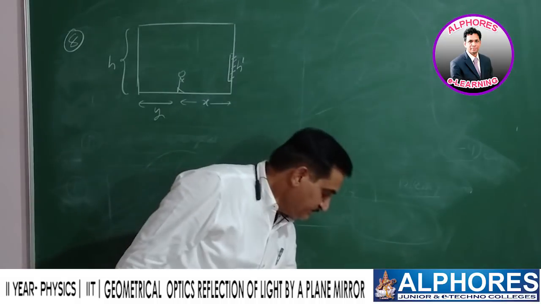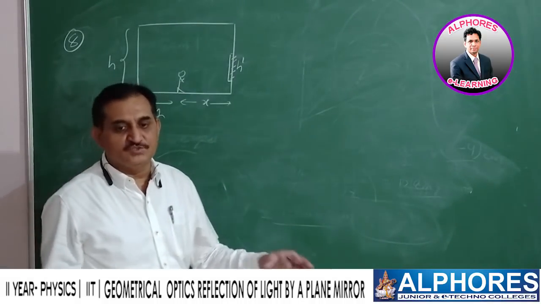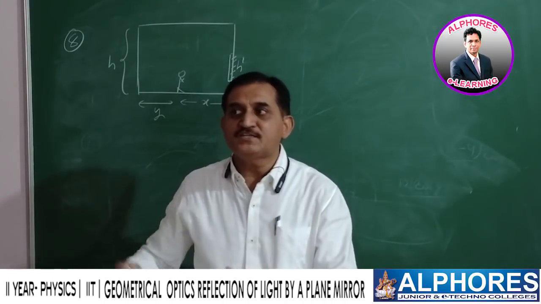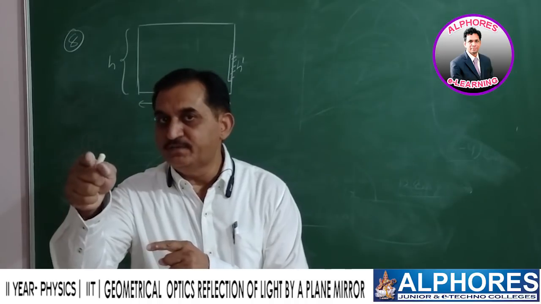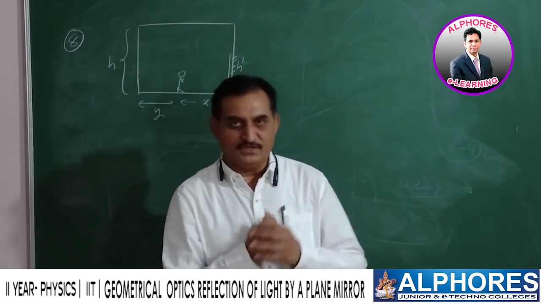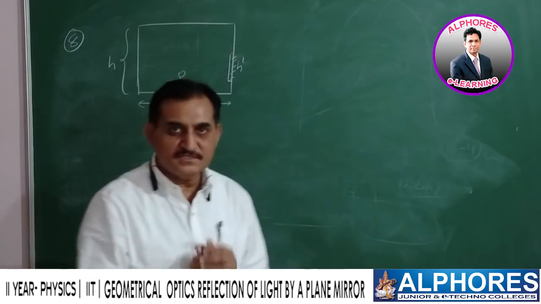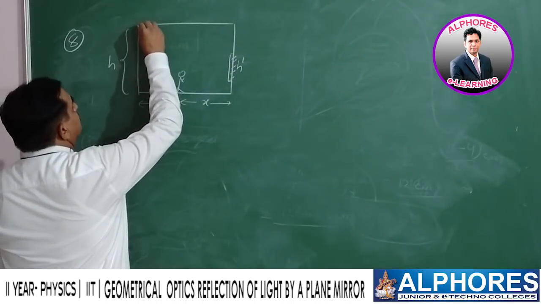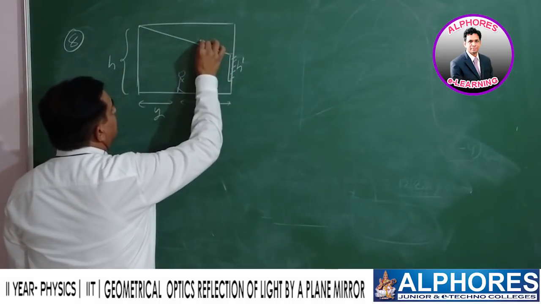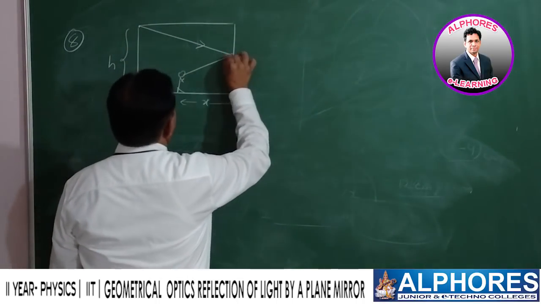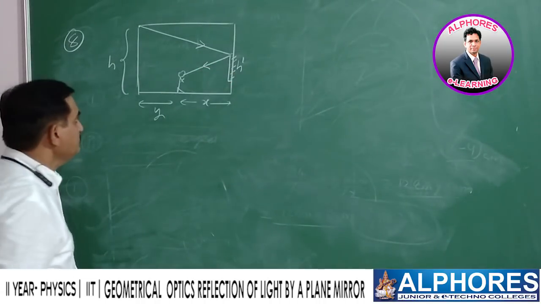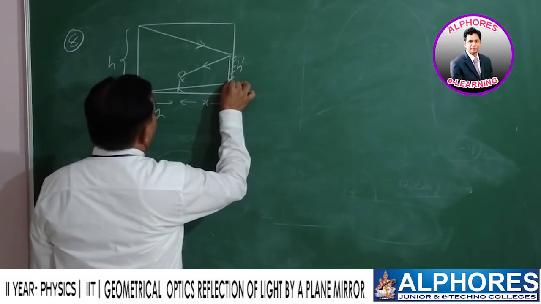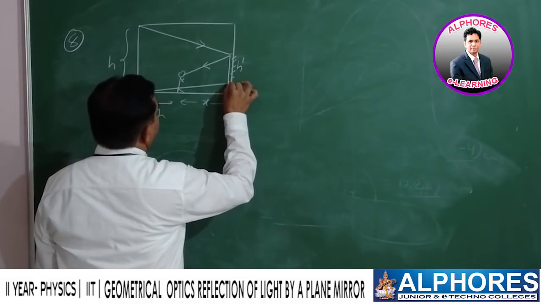Now the question is, the person standing inside the room somewhere wants to see the full image of the back wall in the mirror which is suspended on the front wall. This is the question. Let us see. Again, by taking ray diagrams, the ray from the top is incident on the mirror, undergoes reflection, and reaches the eye of the observer, and the ray from the bottom is incident on the mirror and undergoes reflection.